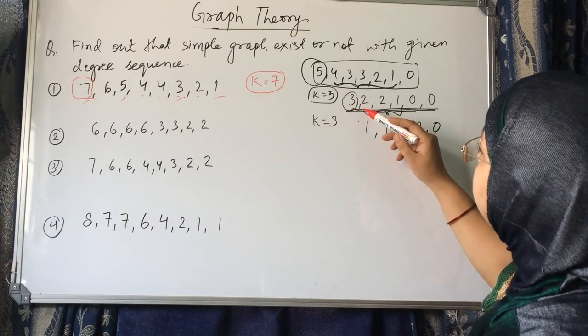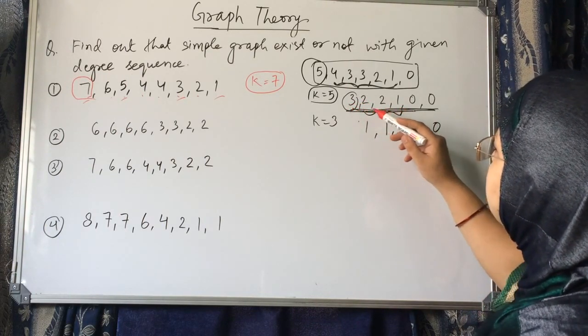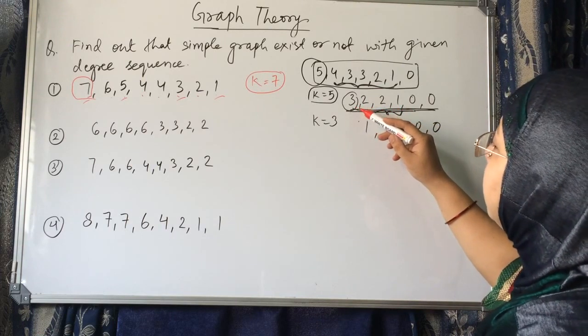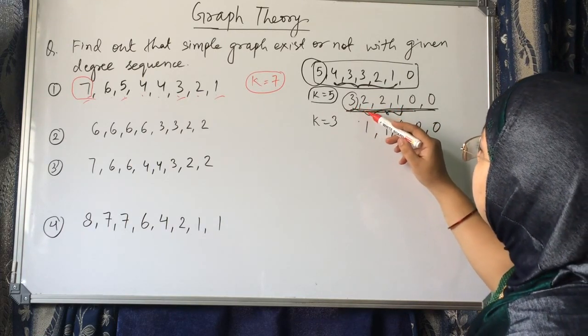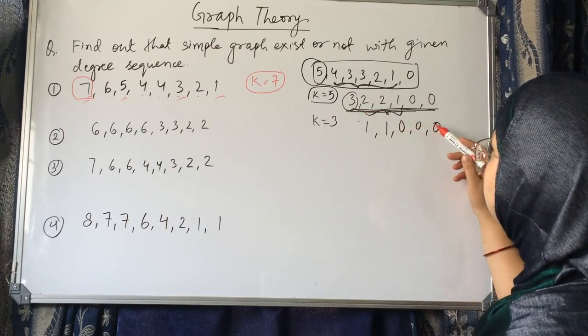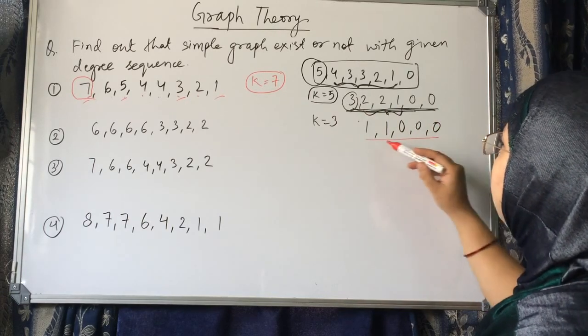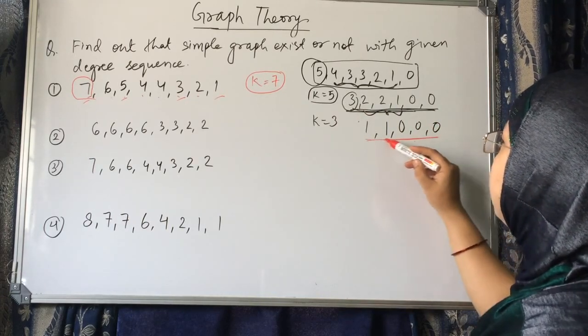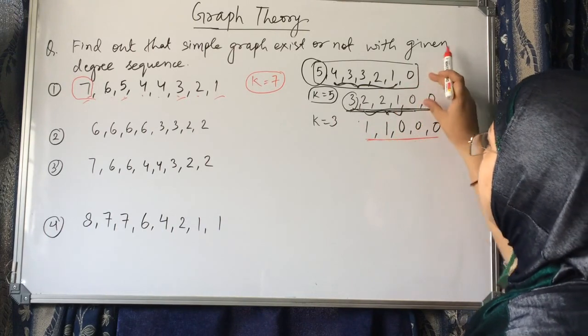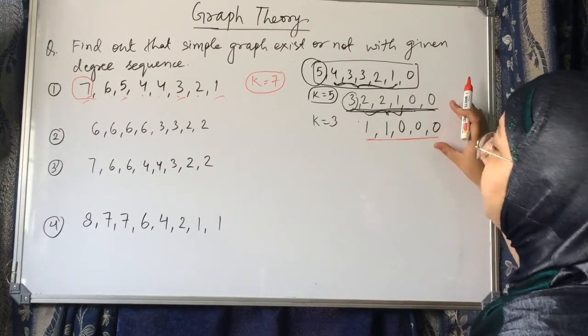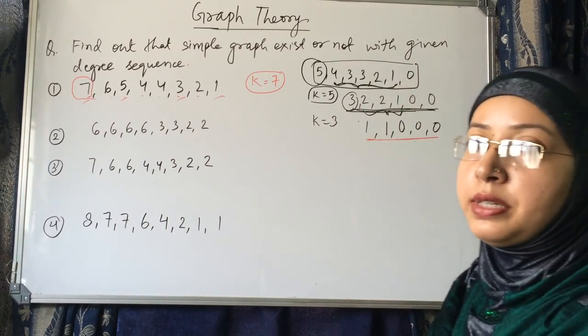After subtracting 1 from these 3 entries, we are getting 1, 1, 0, 0, 0. So it is not all 0, no entry is negative, and enough degrees are there, so we repeat all the steps again.